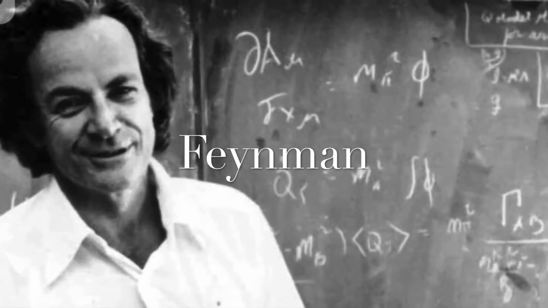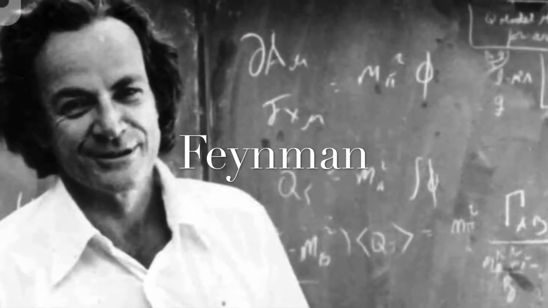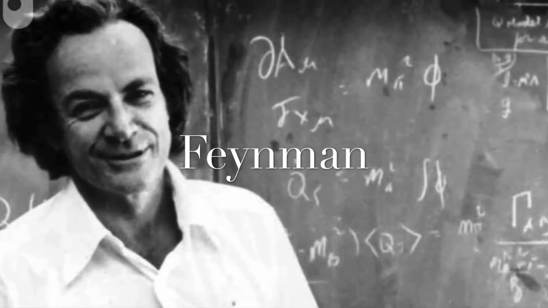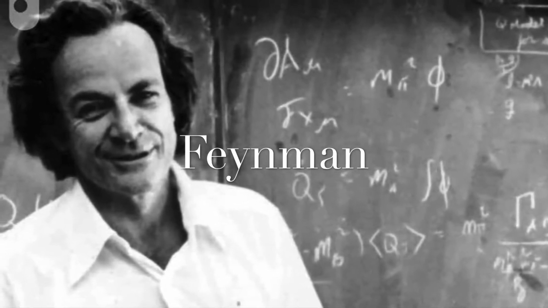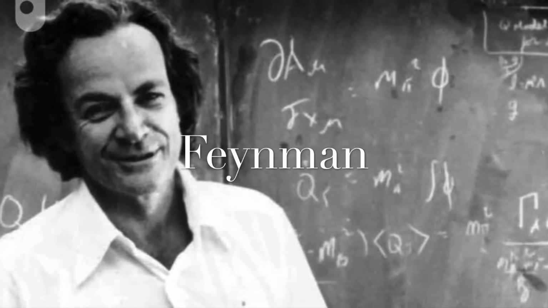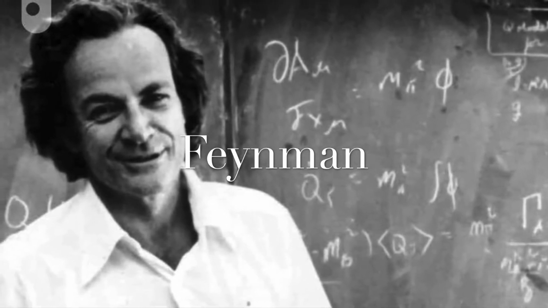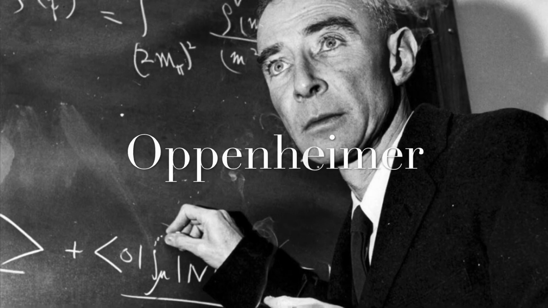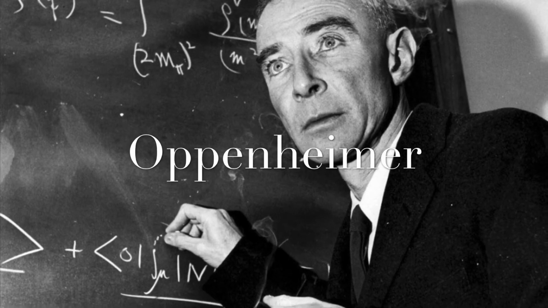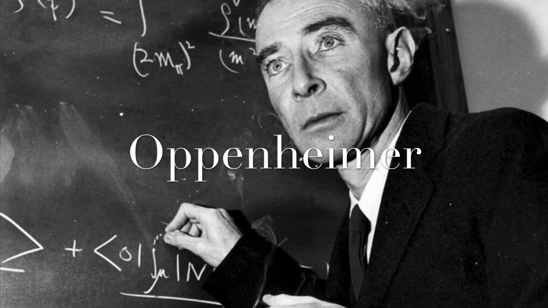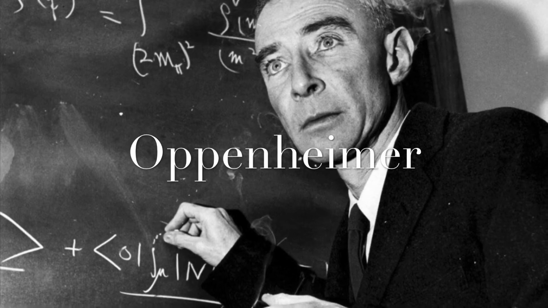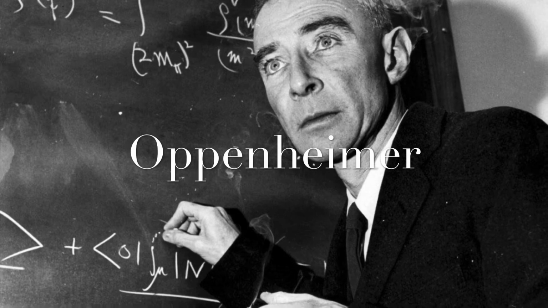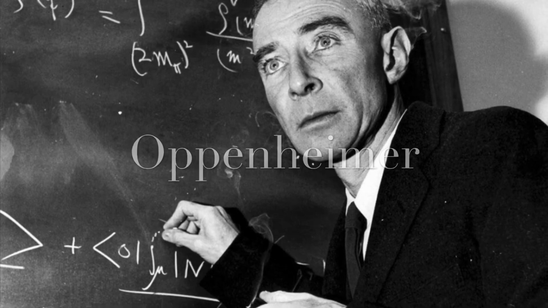Feynman contributed to the Manhattan Project at the age of 24 as the group leader of the theoretical division of Hans Bethe. He was later transferred to the Oak Ridge facility where he had the position to help calculate the safety procedures for storing the materials of the nuclear weapon. Another key figure involved in the project other than Feynman was Oppenheimer, who was given the nickname of Father of the Atomic Bomb. He was the director of the Los Alamos laboratory where he researched and designed the atomic bomb.